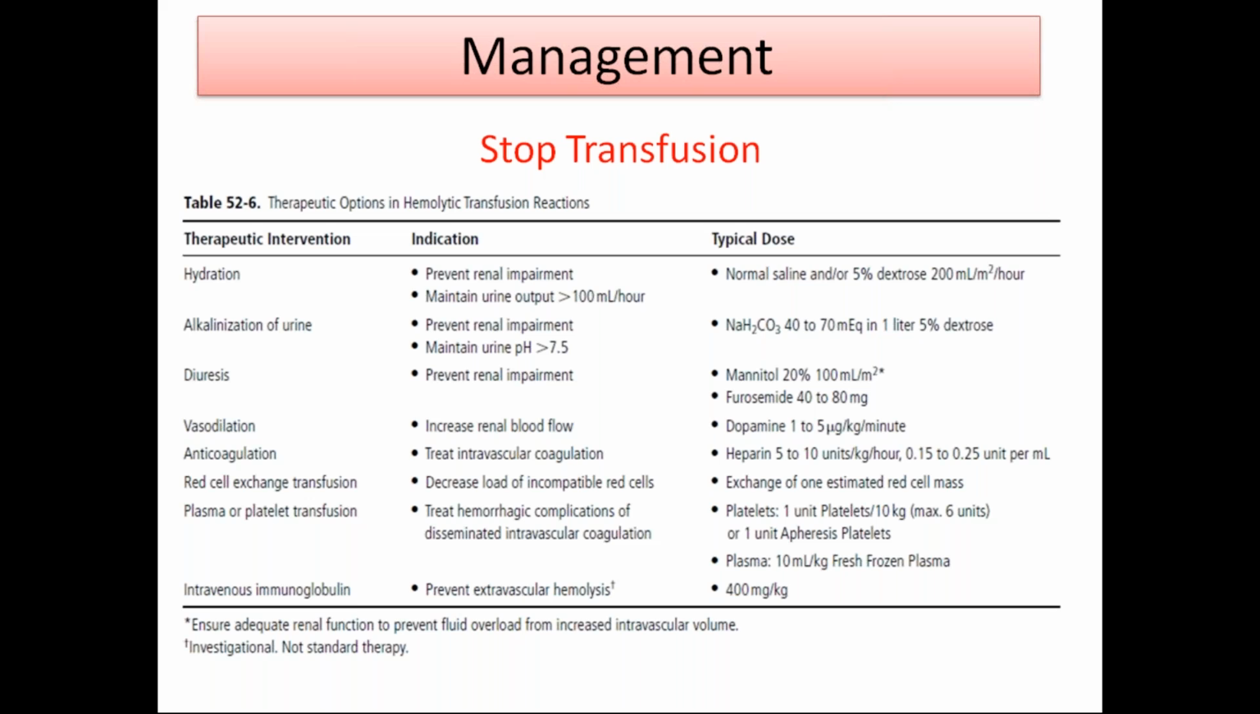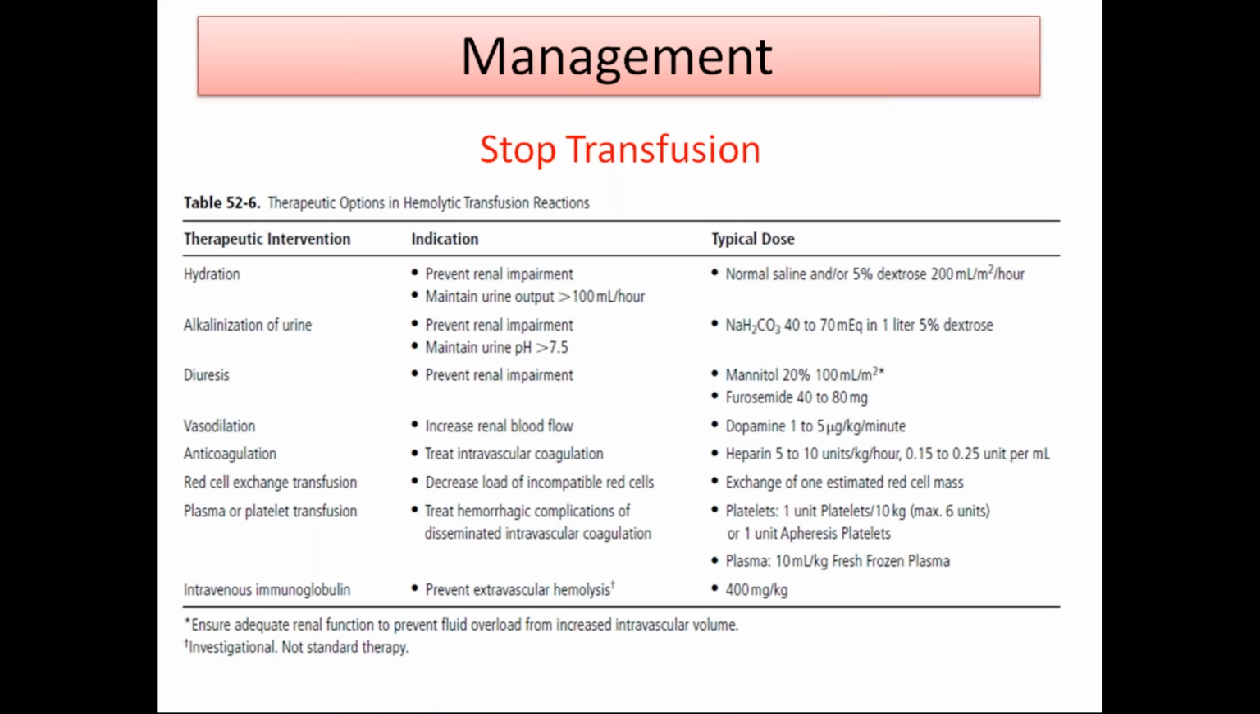So what is the dosage? Sodium bicarbonate is given 40 to 70 milliequivalents in 1 liter. Diuresis should be done to prevent renal impairment, and mannitol is given, that is 20%, or furosemide 40 to 80 mg. Vasodilatation increases the renal blood flow, by giving dopamine 1 to 5 micrograms per kg per minute. And anticoagulation to treat intravascular coagulation, heparin is given 5 to 10 units per kg per hour.